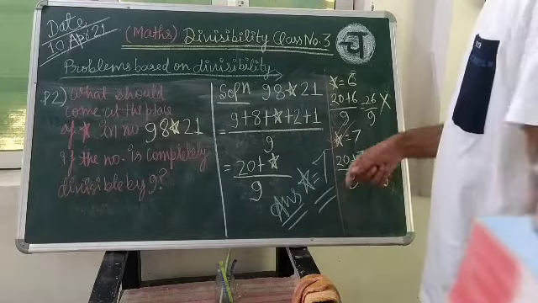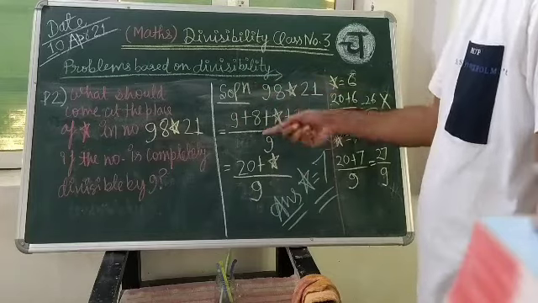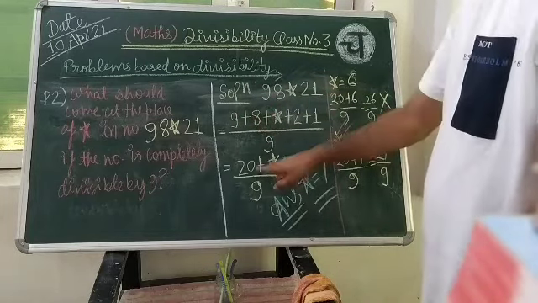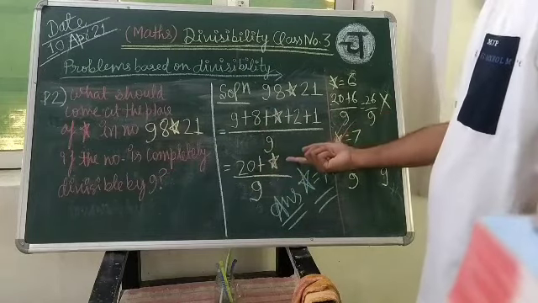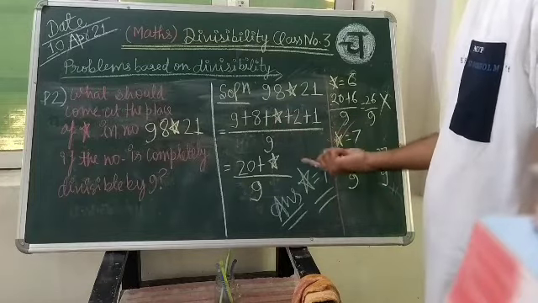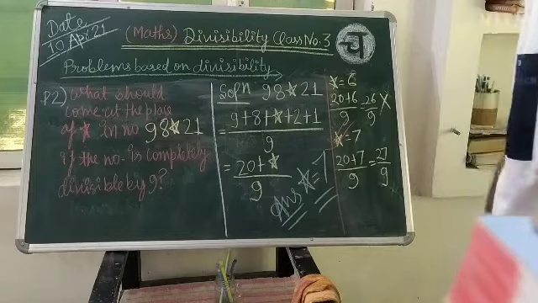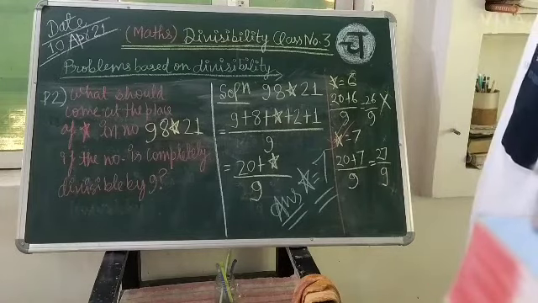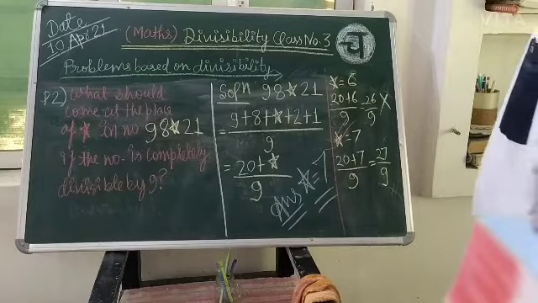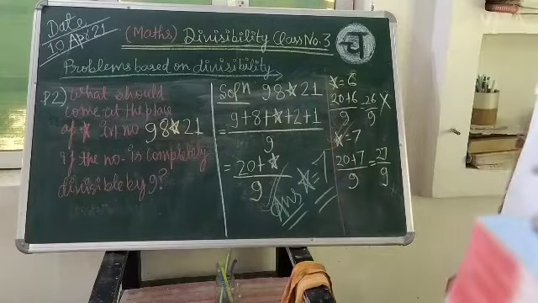You can also check in the quick way that 9 twos are 18, 9 threes are 27. So what should you add to the 20 so that it can become 27? Obviously, when you put that 7 in it, it will become 27 and it will be completely divisible by 9. So the answer at the place of star, what should come? 7.